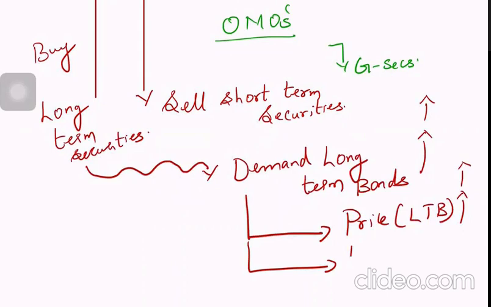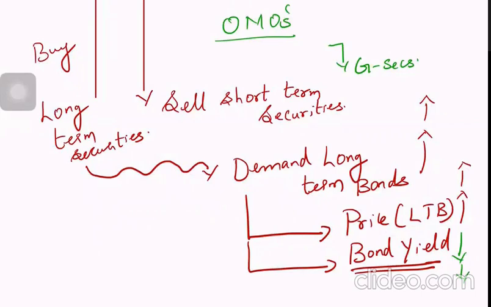So the bond yield of these long-term bonds will reduce. Interest rates, the total output which they receive, bond yields of long-term bonds will reduce.